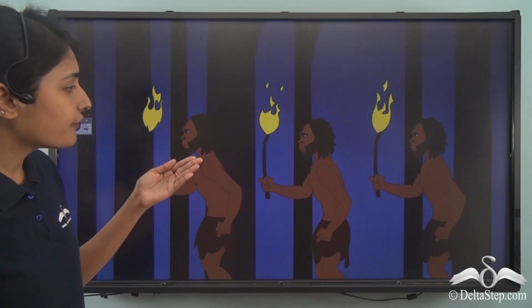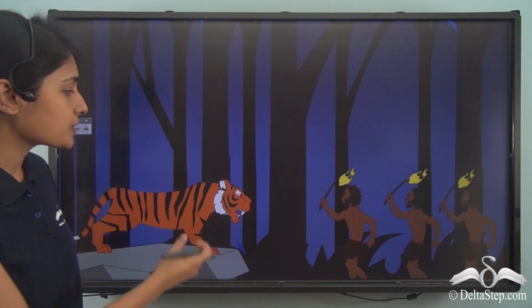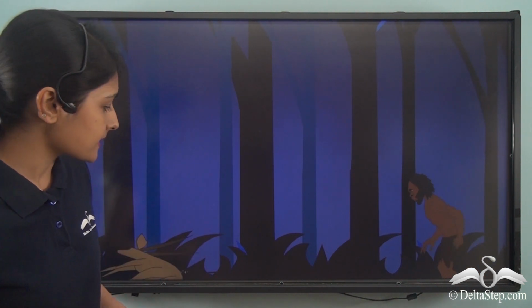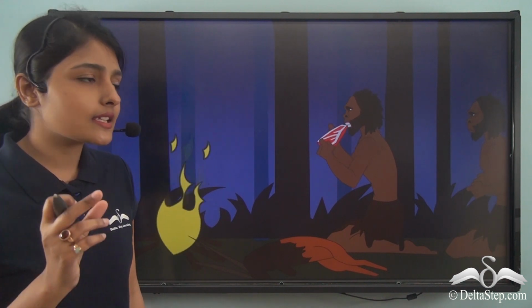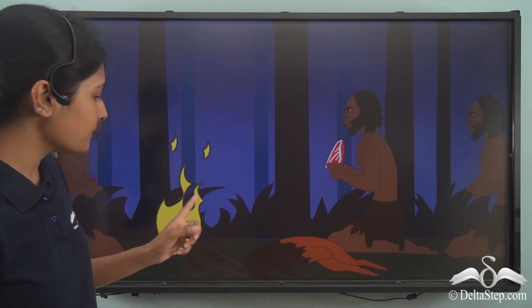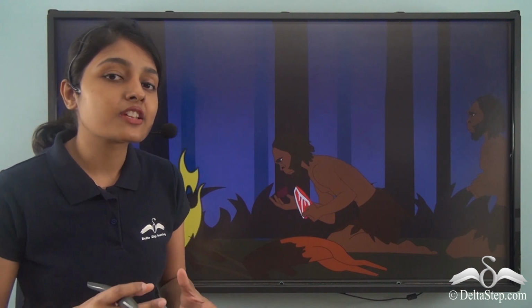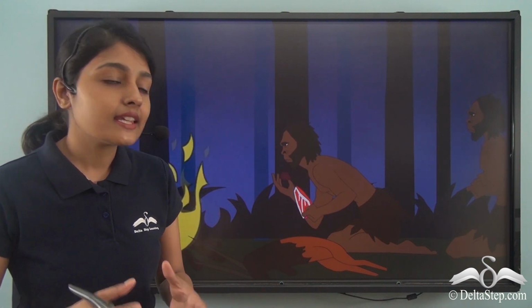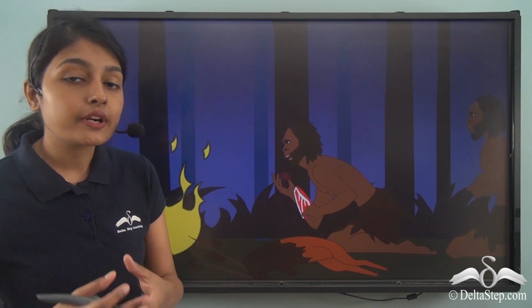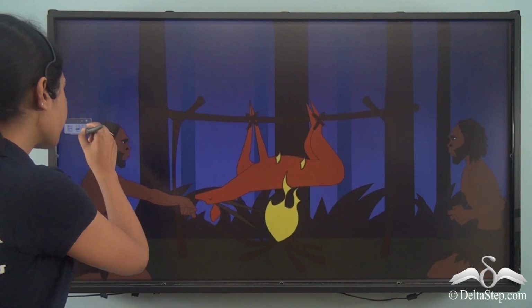Now, primitive people realized that fire could be very, very essential to scare away wild animals. They also used this fire for different purposes. Now, when they used to hunt animals, once they saw that when a piece of meat fell in the fire and it was cooked, this piece of meat tasted good. This can be considered the birth of the process of cooking.